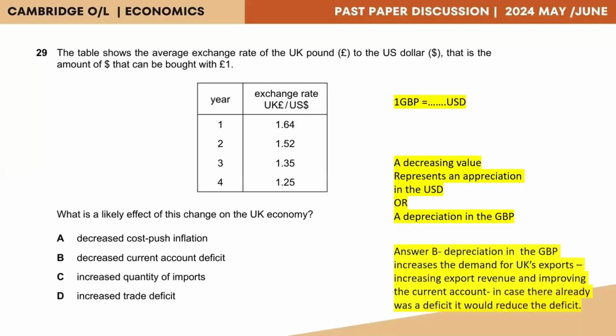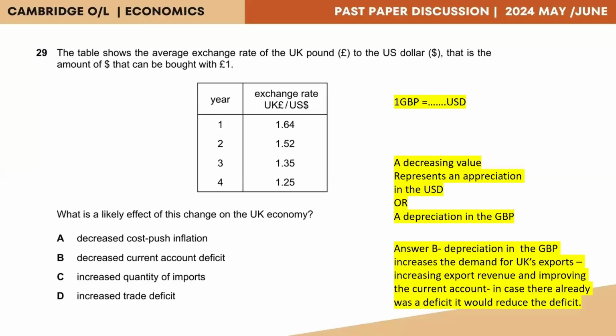So now the points given here are decreased cost push inflation, decreased current account deficit, increased quantity of imports, and increased trade deficit. Out of these four options, we can directly rule out an increase in the trade deficit. Because when there is a depreciation, generally there will be an increase or boost in the export revenue of the economy because the export products appear to be cheaper. So when there is going to be more revenue from exports, that's not going to create a trade deficit. So we can rule out answer D.